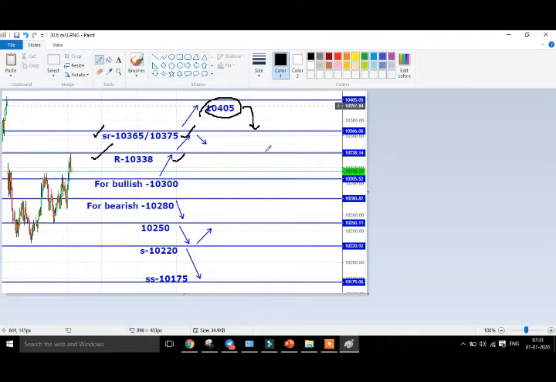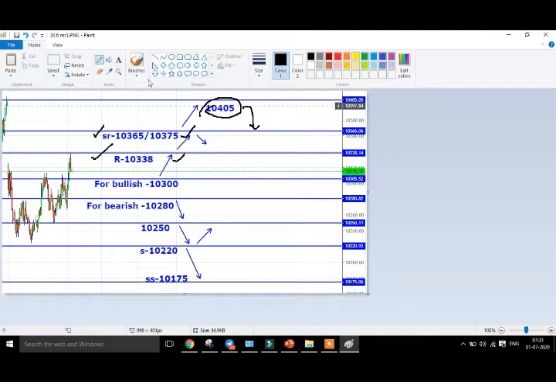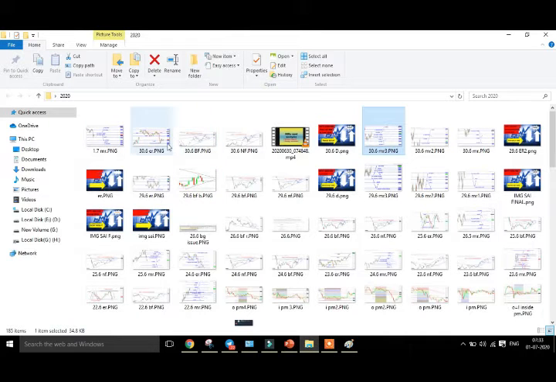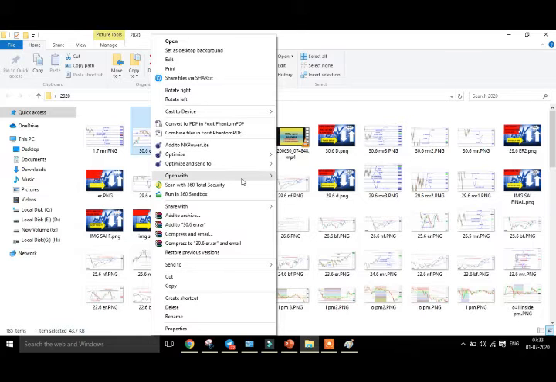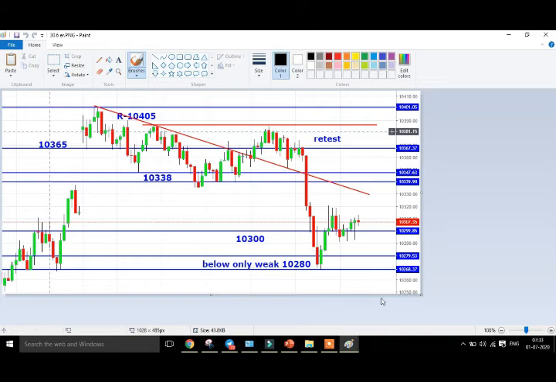See here, this is the image which I took before the market. So now I show you the image which I took at the end of market time, right? Yes, so this is the image which I took at the end of market time.